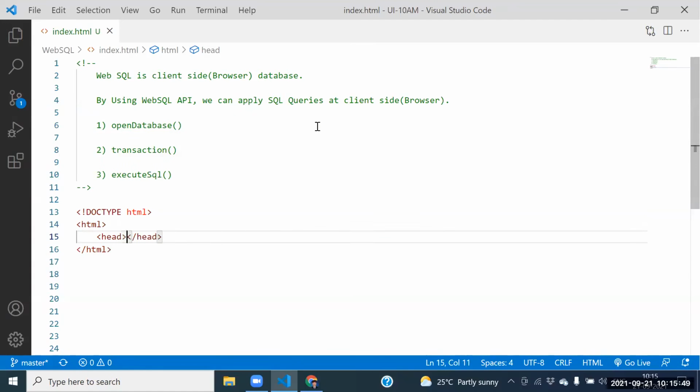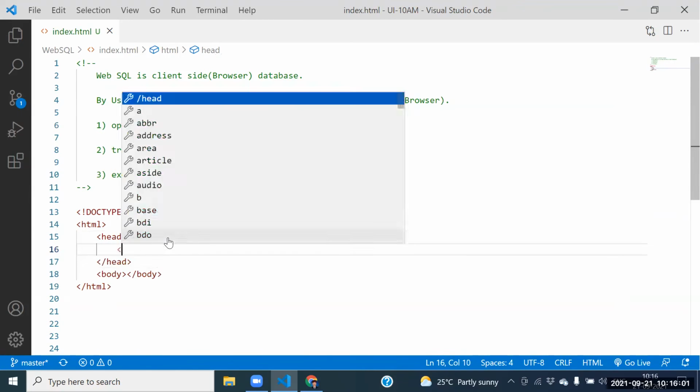HTML is divided into how many sections? Two parts. What is the first section? The first section is the head section. What is the second section? The second section is the body section.